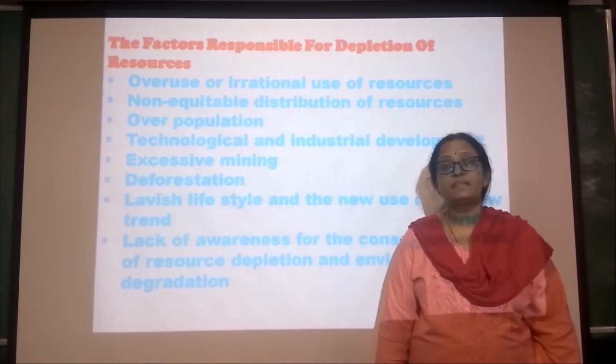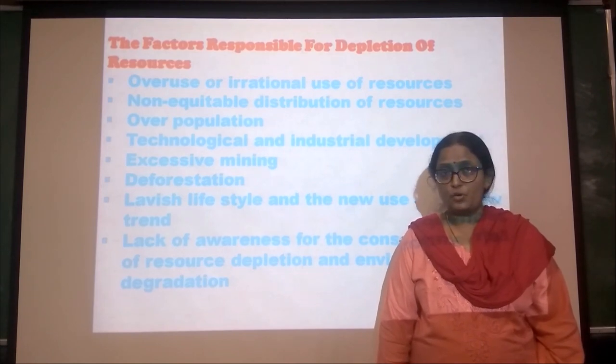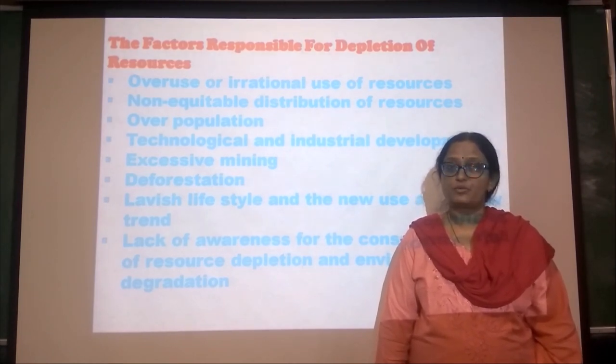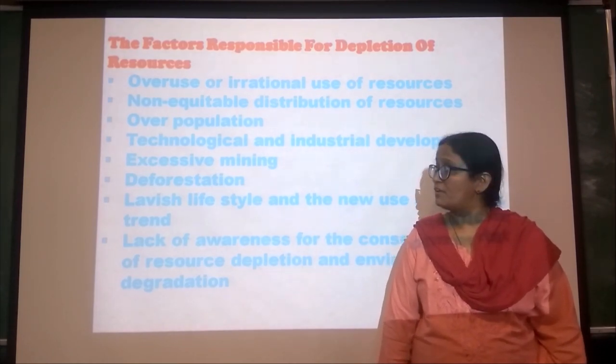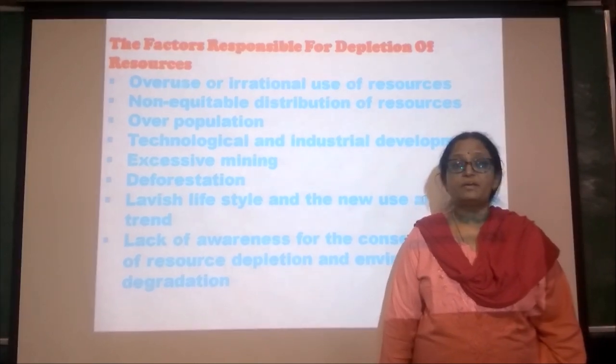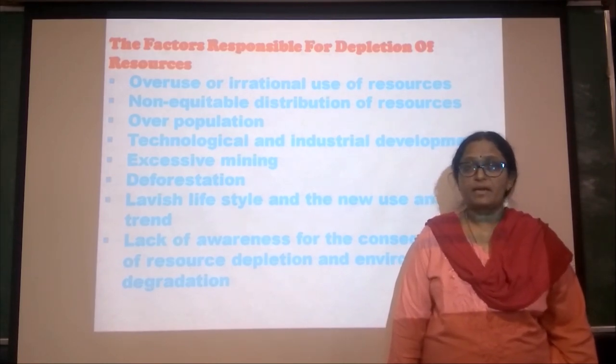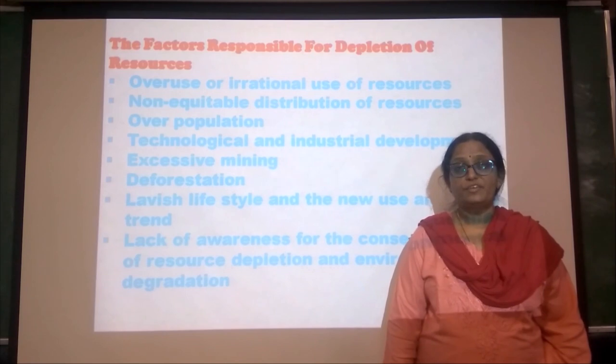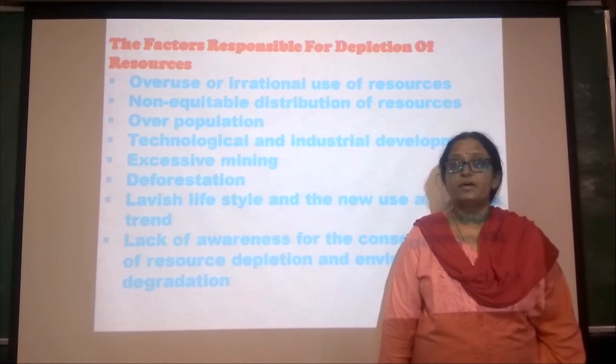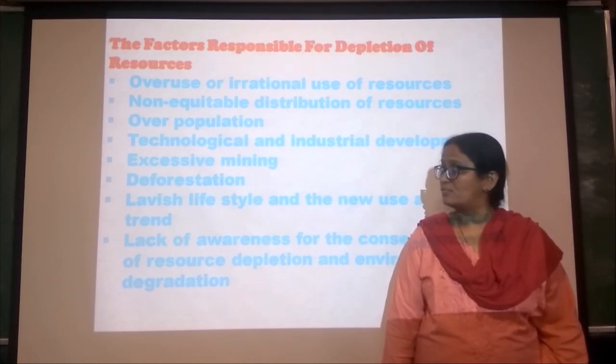Overpopulation. With the increase in population growth, there is more demand for the resources, which causes depletion of resources. With the development of science and technology, the depletion of resources has increased. Excessive mining causes not only deforestation but also depletion of land sources.